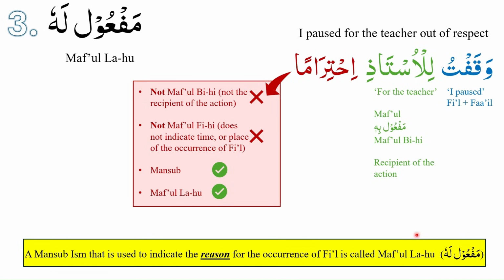Maf'ul bihi, which is the recipient of the action. Maf'ul fi, which indicates the time or place of the occurrence of fi'l. And maf'ul lahu, which indicates the reason for the occurrence of fi'l.